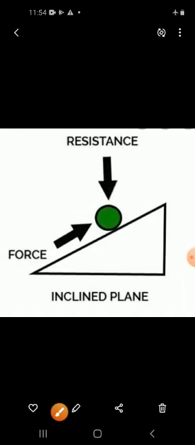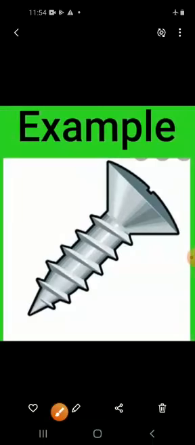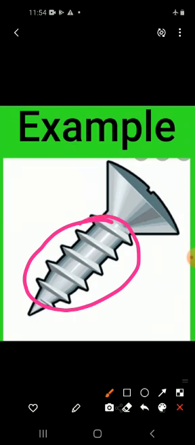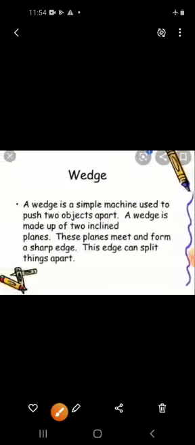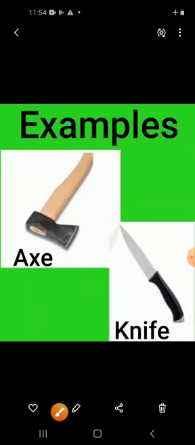Screw. A screw is used to hold things together tightly. It is basically a nail with grooves cut into it. Wedge. A wedge is a simple machine used to cut things, for example, an axe and a knife. It consists of two inclined planes that join to form a sharp edge at one end.